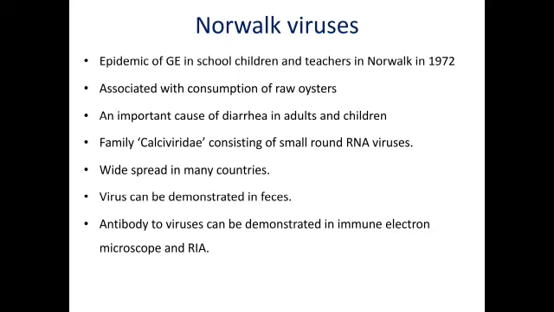Norwalk virus was responsible for the epidemic of gastroenteritis in school children and teachers in Norwalk in 1972. They are associated with consumption of raw oysters and are an important cause of diarrhea in adults and children. It comes under the family Caliciviridae, which consists of small round RNA viruses. It is widespread in many countries. This virus can be demonstrated in feces, and antibody to the virus can be demonstrated by immune electron microscopy and radioimmunoassay.